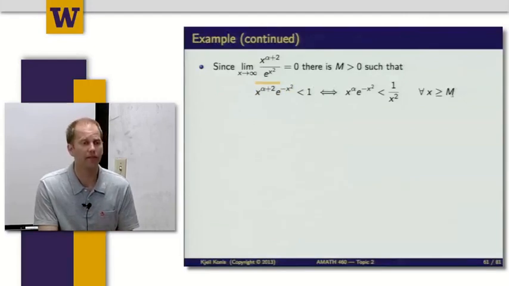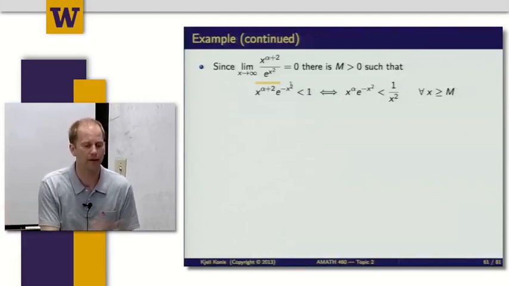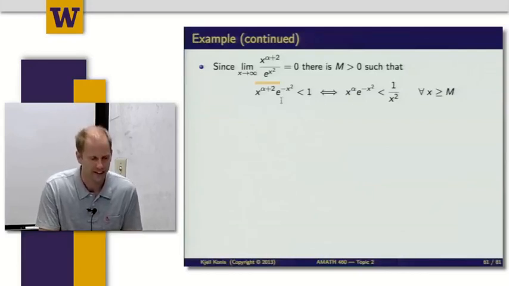And then that means because I know the limit exists, there must be some value such that when I'm beyond that value, I'm within epsilon of what I want to be. And so I'm going to choose 1. I can choose any number I want to by the definition of the limit, but I'm going to choose 1 because it's easy to work with. So generally, when you're free to choose a number, if you choose anything other than 0 or 1, you better have a really good reason for it.